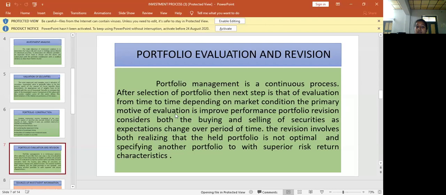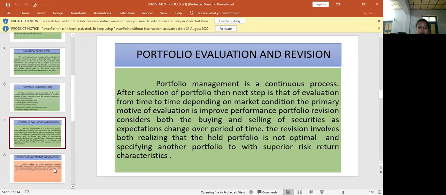The primary motive of evaluation is to improve performance. Portfolio revision considers both buying and selling of securities as expectations change over a period of time. So the revision involves both realizing that the held portfolio is not optimal and specifying another portfolio with superior risk return characteristics. So this is the final stage in the investment process. Portfolio evaluation is used to know the value or performance of the portfolio. Okay, this is the process of investment.